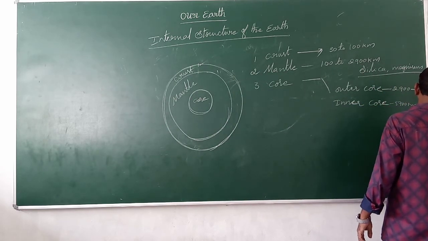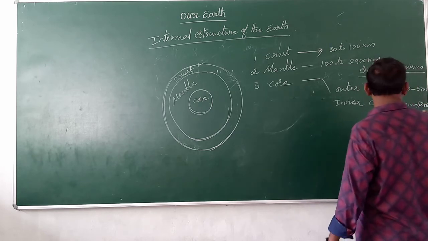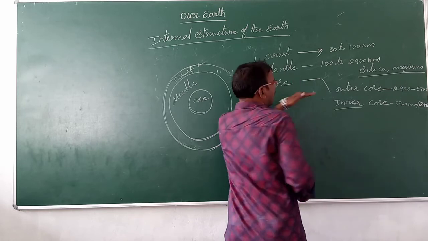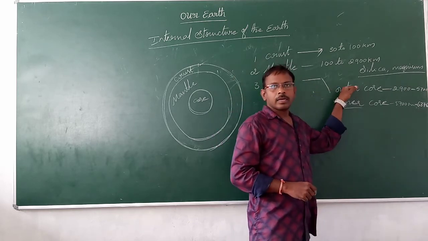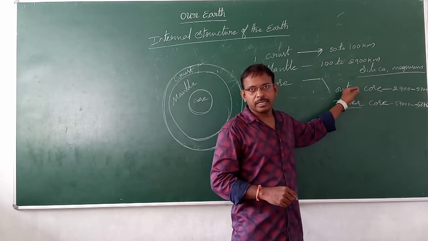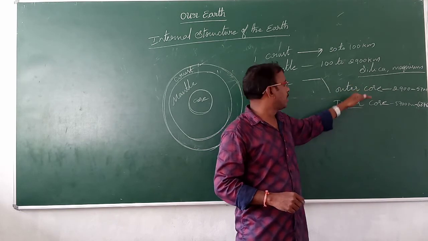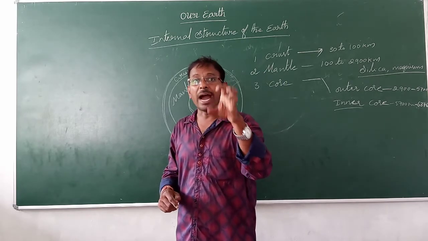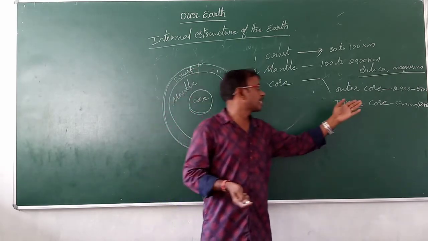The outer core has nickel and ferrous, and in the inner core, heavy materials like iron and gold will be there.